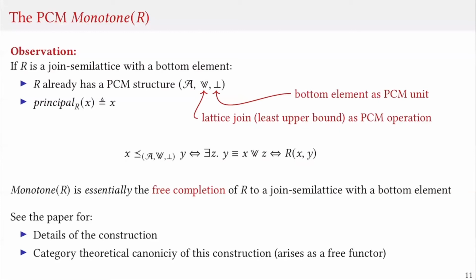Our general construction monotone R is essentially then the free completion of the relation that we get to a join semilattice structure with a least element. Please see our paper for the details of the construction and for the details of why this construction is a canonical construction.